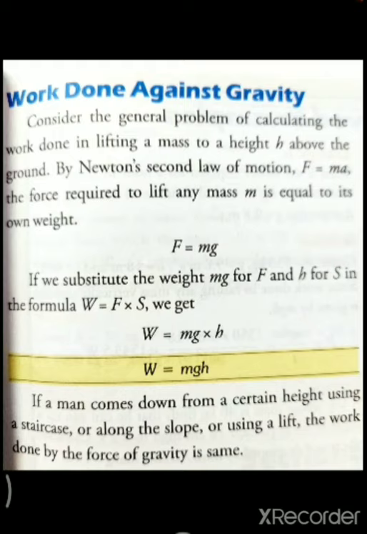For example, the speed of a car is 72 kilometer per hour, and we need to convert it to meter per second. What we have to do is multiply 72 into 5 by 18, which is the same as writing 72 divided by 18 by 5.